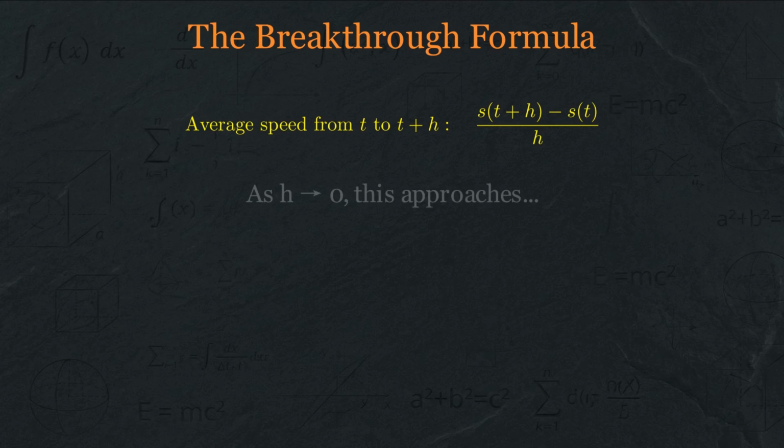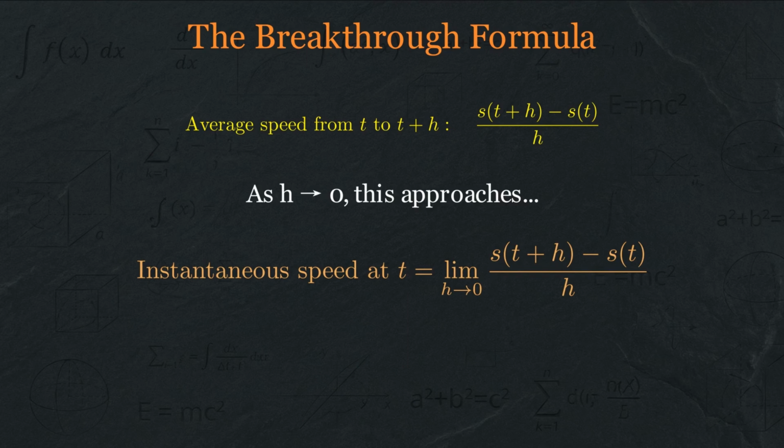Now here's what changes everything. Watch what happens as we make h smaller and smaller. With h equals 1 hour, we get an average speed over a long interval. With h equals 10 minutes, the interval is shorter, and the average speed might be different. With h equals 1 second, we're getting very close to our instant t. The average speeds are changing, but notice, they seem to be stabilizing. They're approaching a specific value.